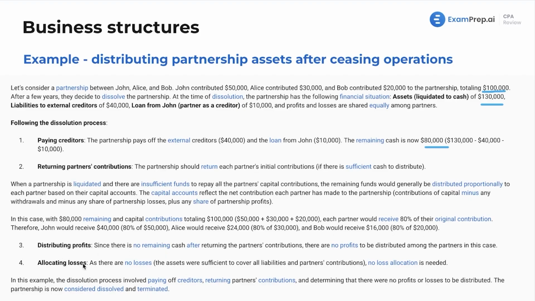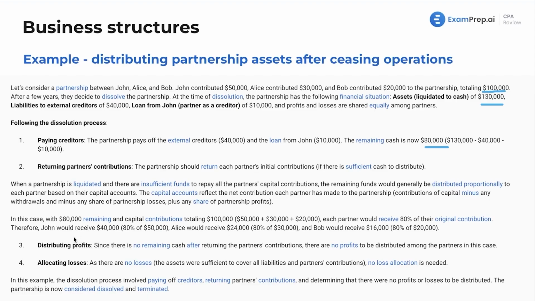These are the other steps as well, but obviously since there's no money left, we don't have to account for them. We would distribute any remaining profits if there's profits from that, and if there were any losses, but there's no loss allocation needed because we are done. We have distributed all the money.